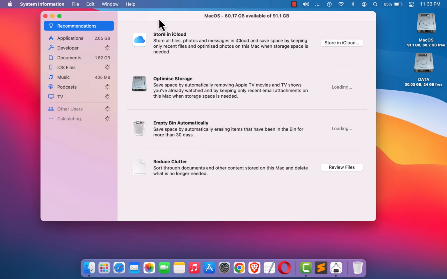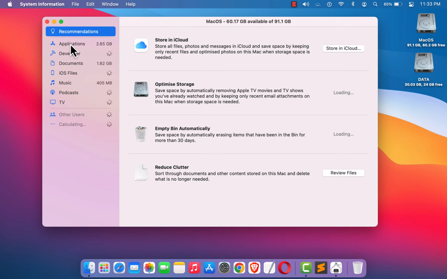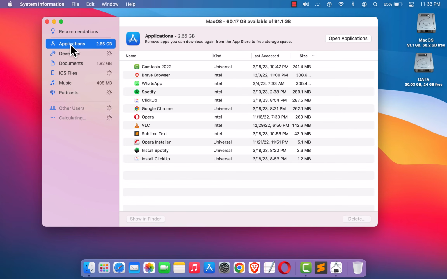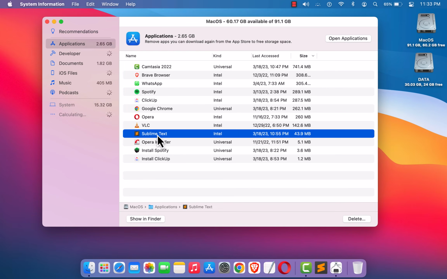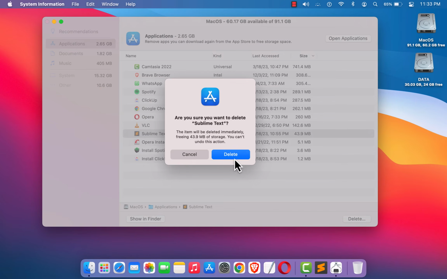And in this window, I'm just going to navigate to Applications. And here you will see all the applications you have. I'm just going to uninstall this one, Sublime Text. Just click on it. And here you can see the app is selected. And on the right bottom corner, here you can see delete. Just select the app and then click delete. I'm going to click delete.